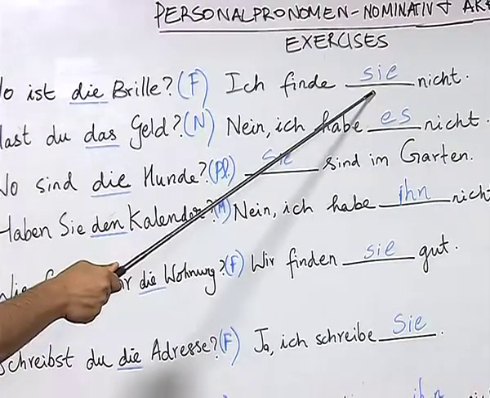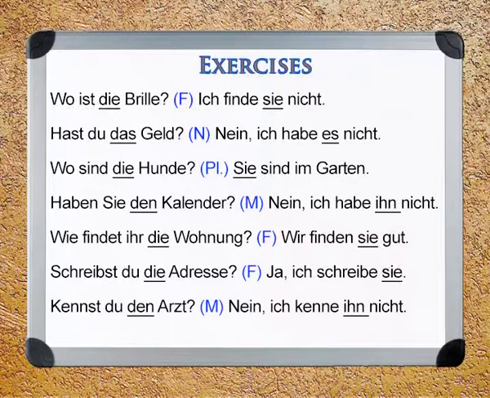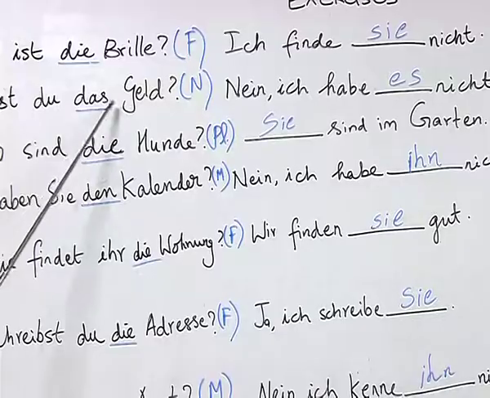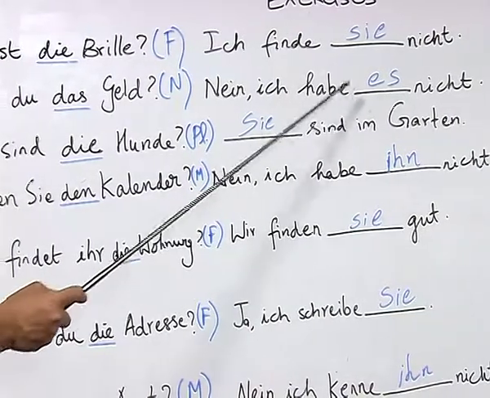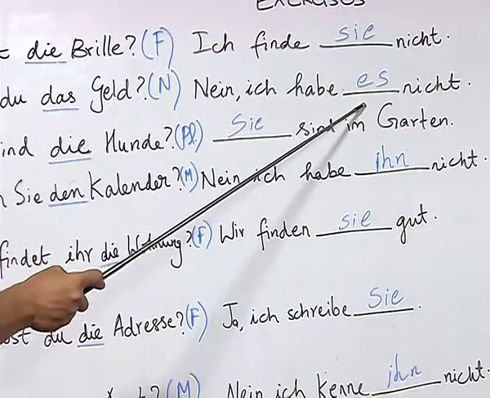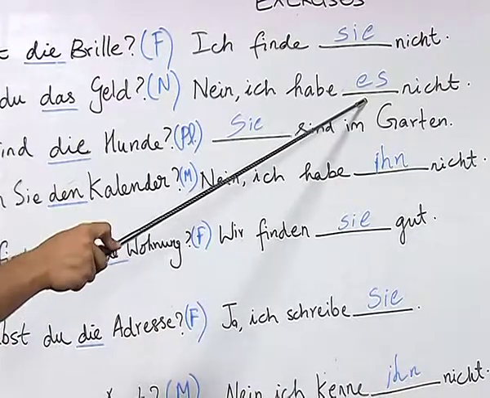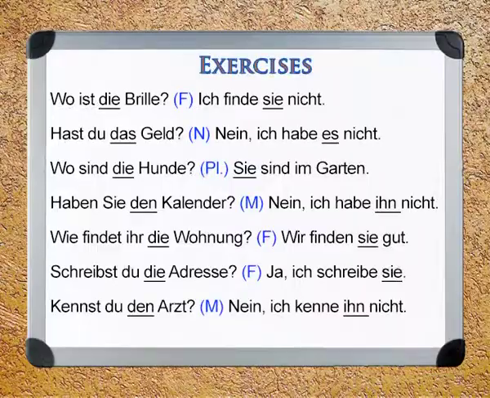The answer is correct. Now, let us look at sentence number 2. Hast du das Geld? This word also would be new for you. Geld means money. Hast du das Geld? Nein, ich habe es nicht. As you can see, the student correctly identified the gender of this noun, which is das, and used this to write the correct pronoun of this noun here in accusative, which is es.